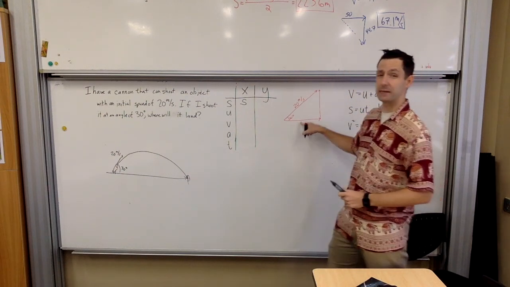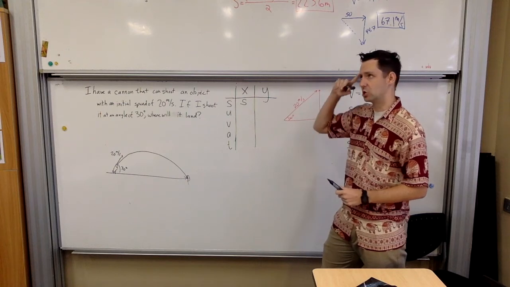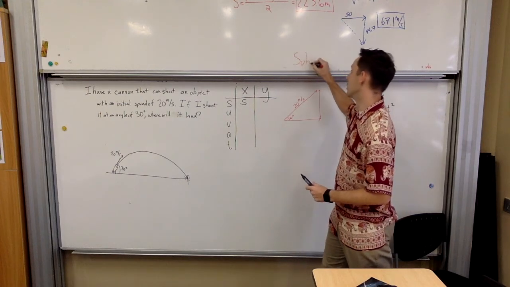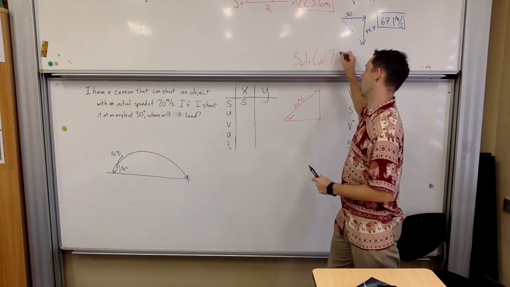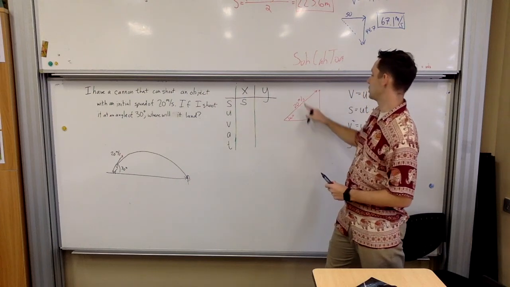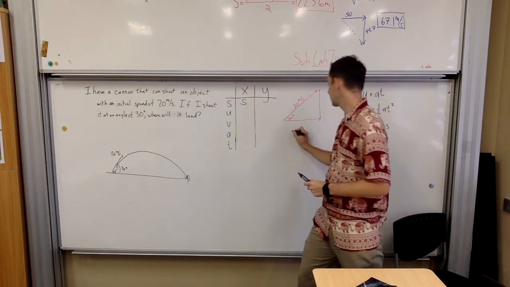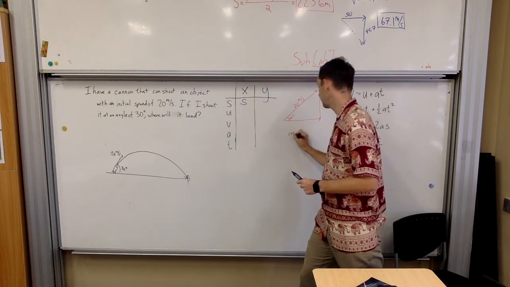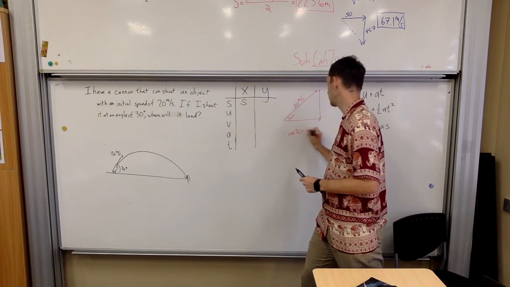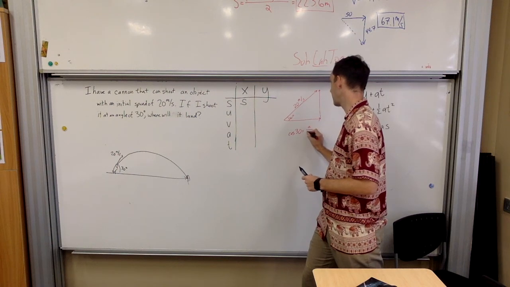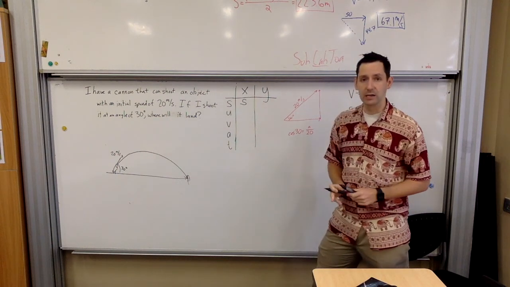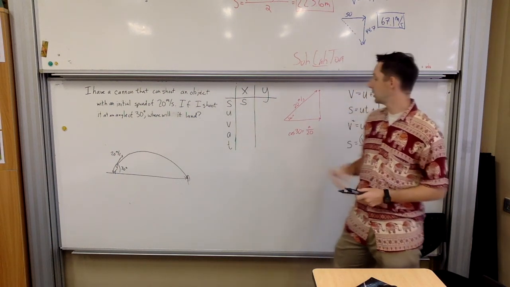So for the horizontal, that's the adjacent side. So I'm thinking SOHCAHTOA. And so I'm thinking adjacent over hypotenuse, that's got to be cosine. So I'm going to go cosine. Cosine of 30 is equal to the adjacent over the hypotenuse, which is 20. And so it's 20 cosine 30.